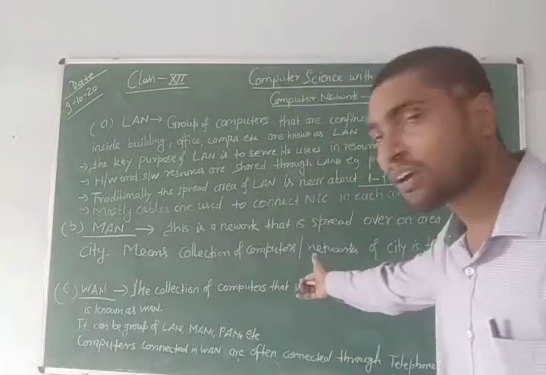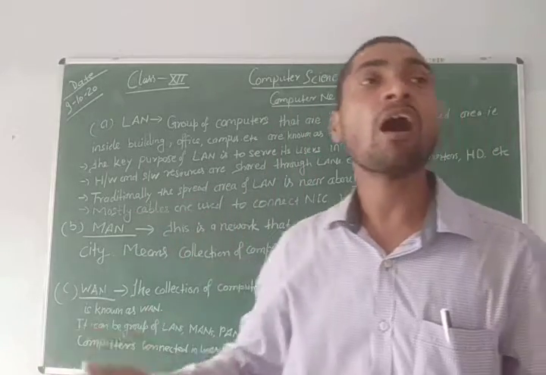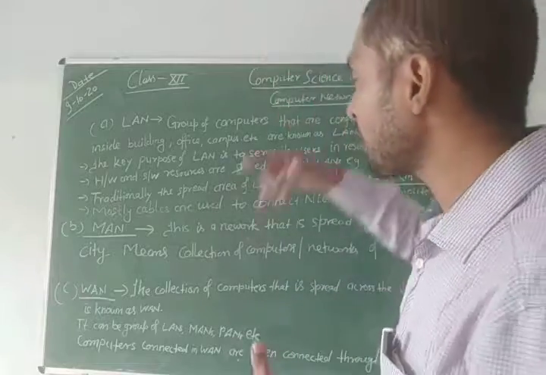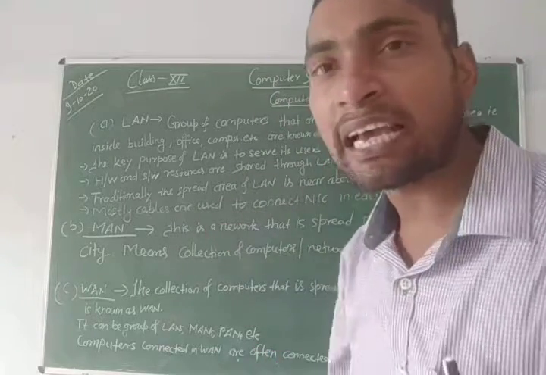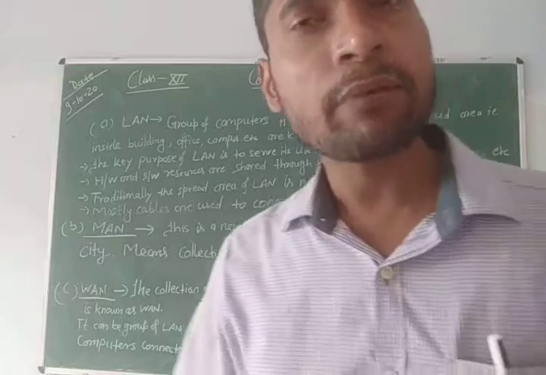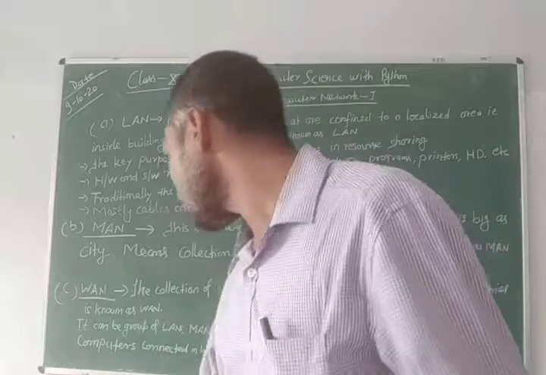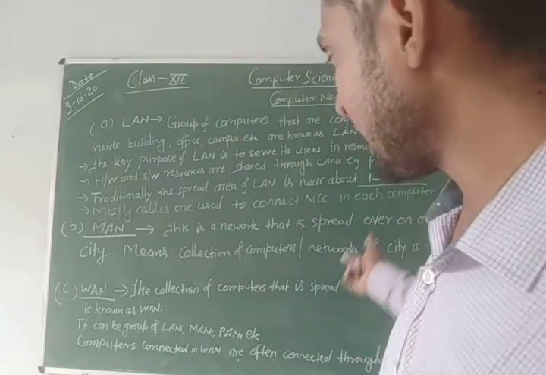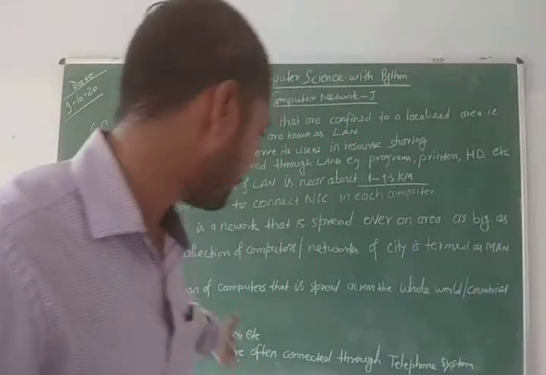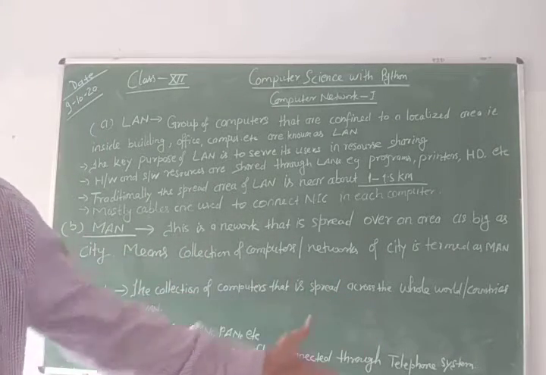The collection of computers that is spread across the whole world or country or a big area is known as a wide area network. The wide area network can be the collection of LANs, MANs and PAN. Also, computers connected in WAN are often connected through the telephone systems.